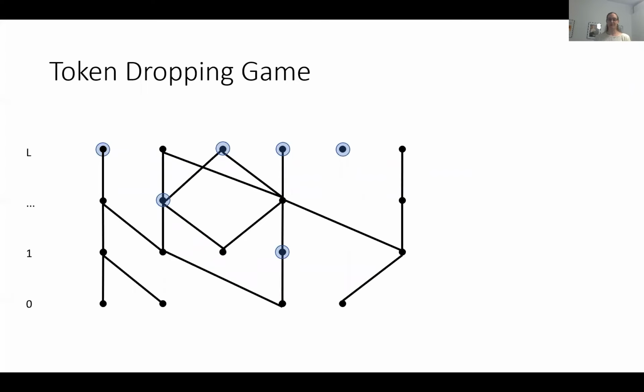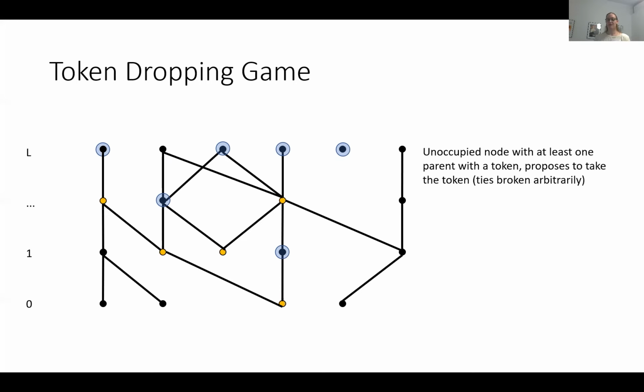Now, this is not from the same graph we just looked at, because I wanted to have a bigger example than this would have given us. The rules of the game are pretty simple. Tokens traverse the edges down to unoccupied nodes, and any edge can only be traversed once.